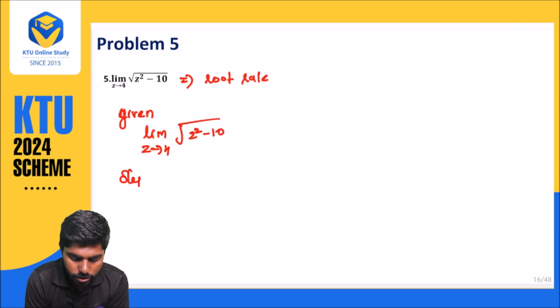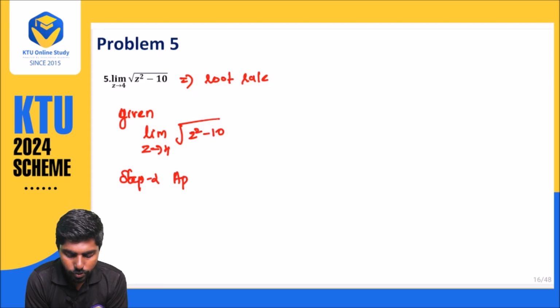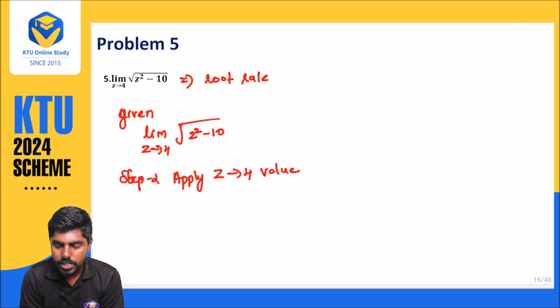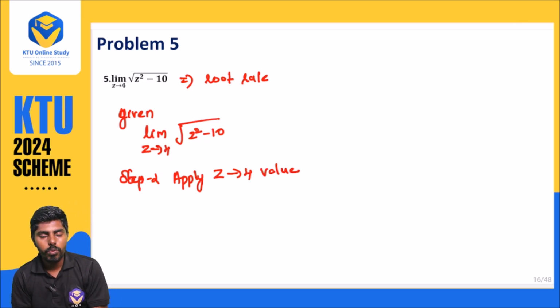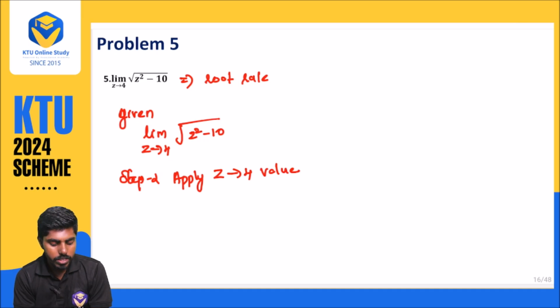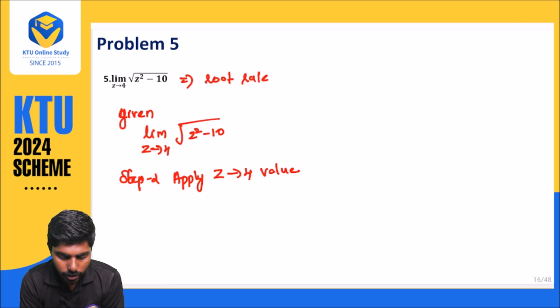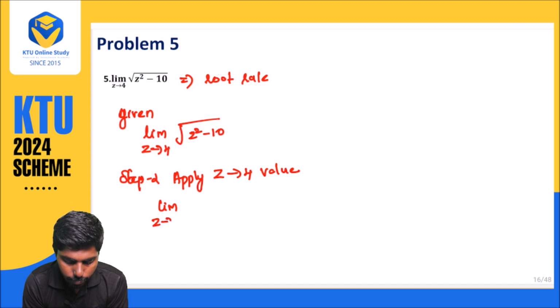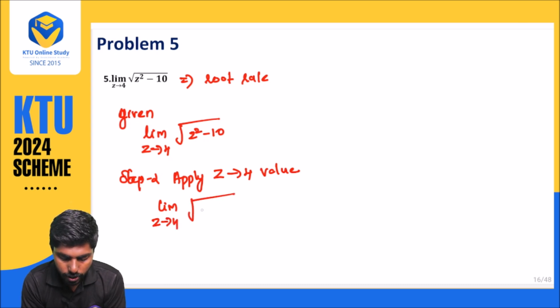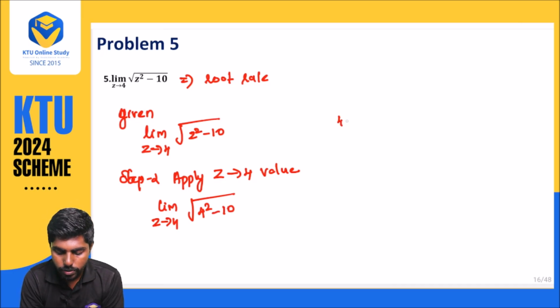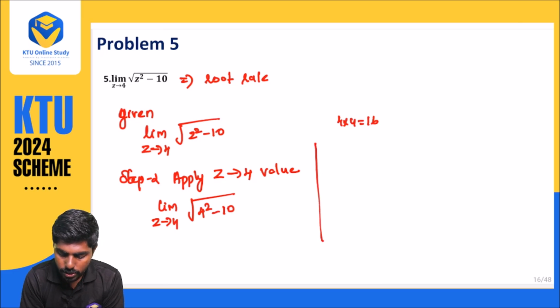Step number 2 is applying the value, applying the z approaches 4 value. What I told you in the previous sum is just a procedure. So what will happen? Limit z approaches 4, z square is 4 square minus 10. 4 square means 4 into 4, that is 16.